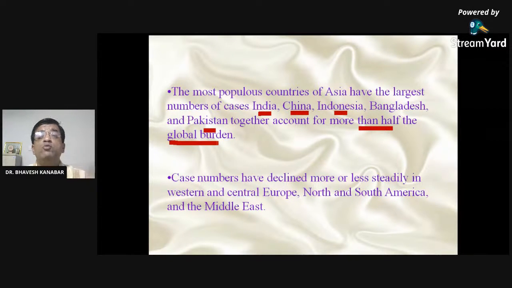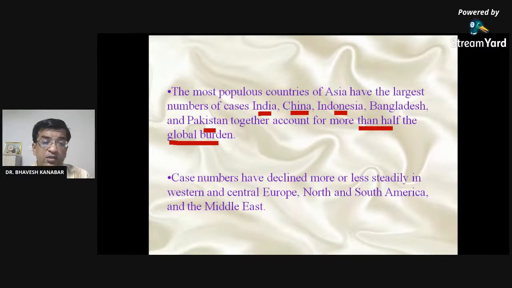You may also be currently going through the data of COVID, like on Worldometer, that India, Brazil, and USA, these 3 countries account for almost 60% to 70% of the global burden in COVID-19. Almost 60% of the cases daily occur in these 3 countries only.